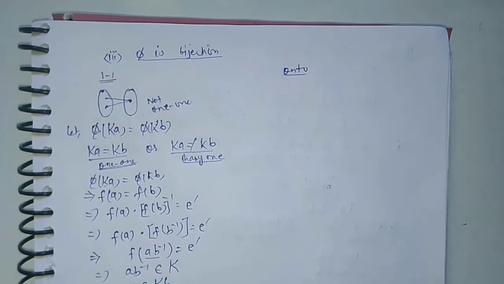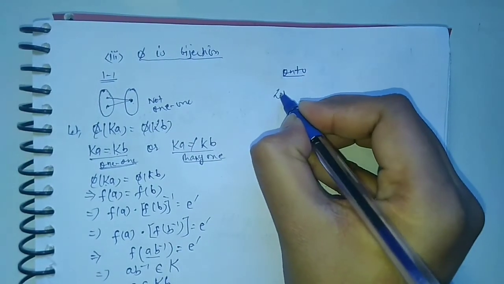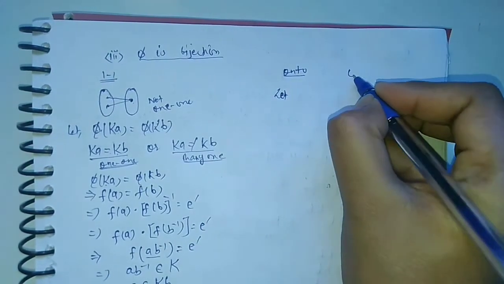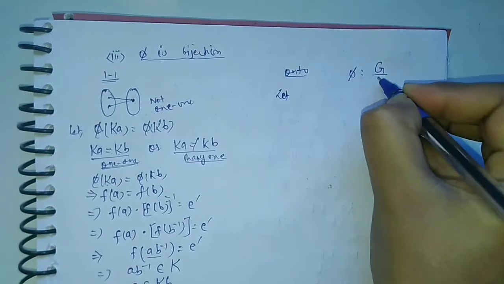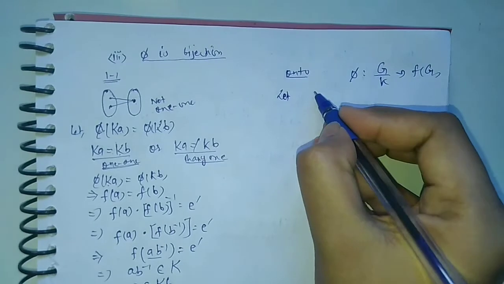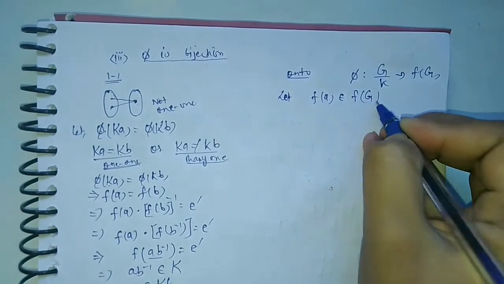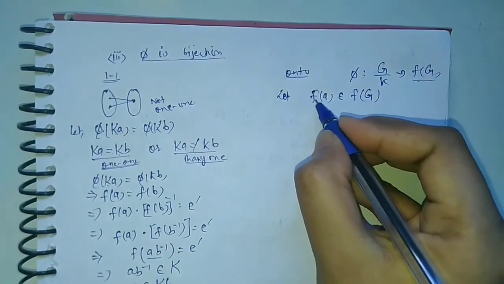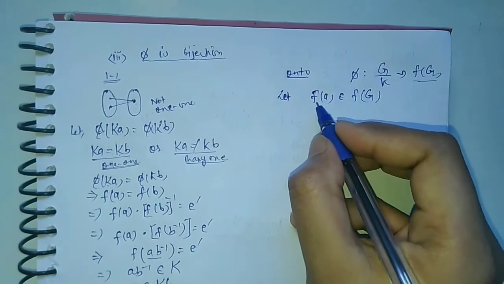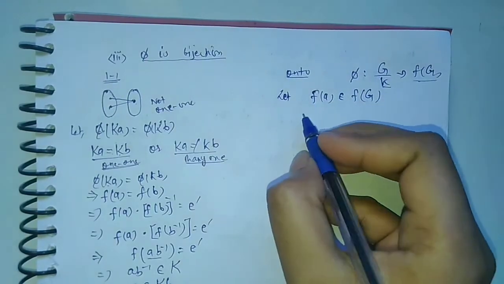Now we have to prove that phi is onto. For this we have to consider any arbitrary element from the codomain. Here the mapping is phi from G upon K to f(G). So let f(a) from the codomain f(G) be an arbitrary element. Then we have to find a pre-image for this arbitrary element in the codomain. Then we can say that it is onto.